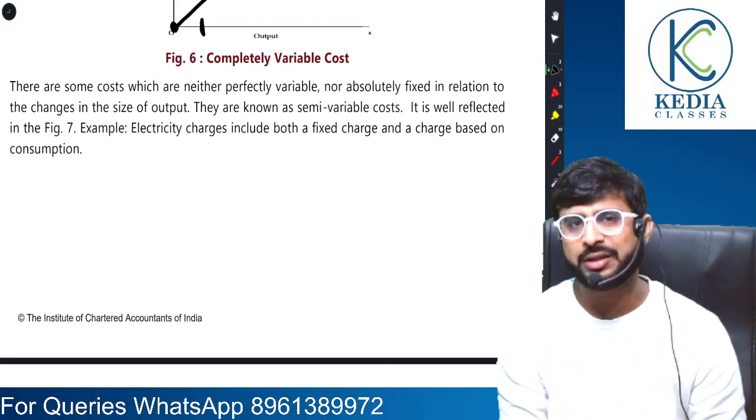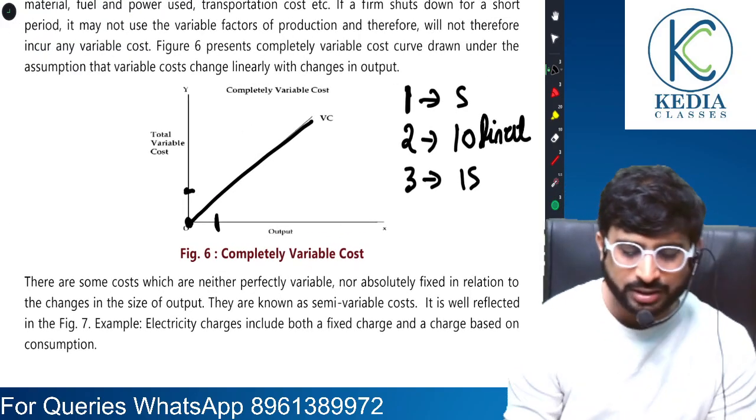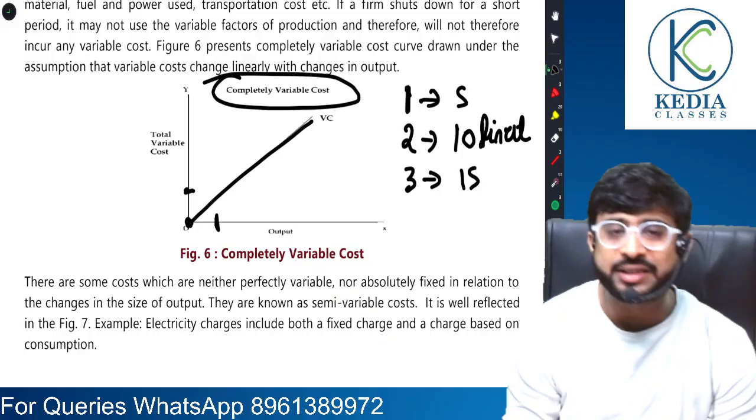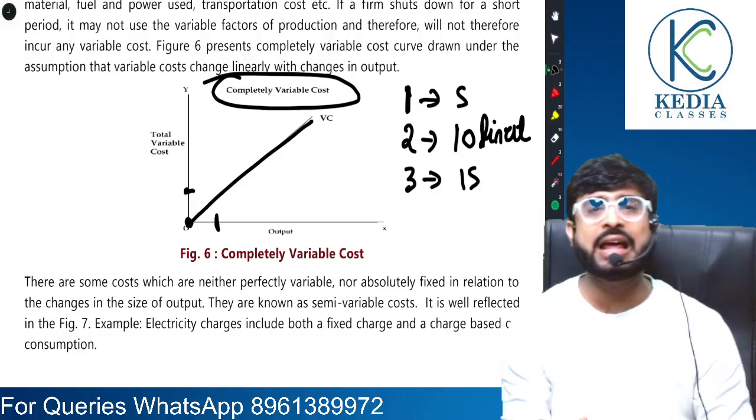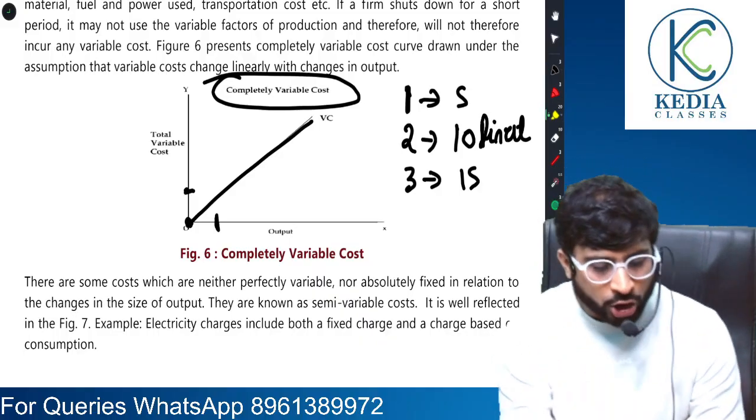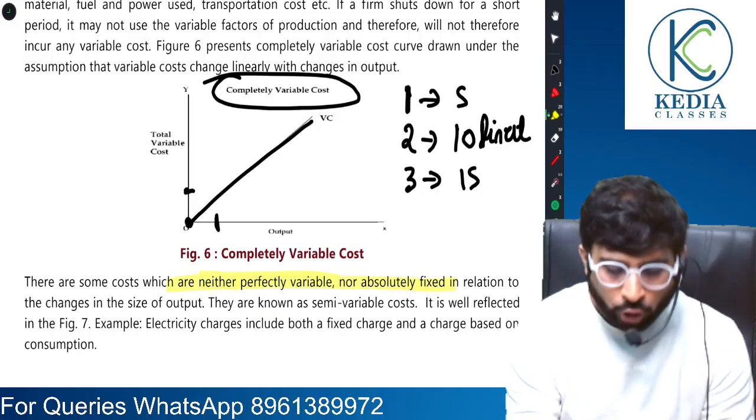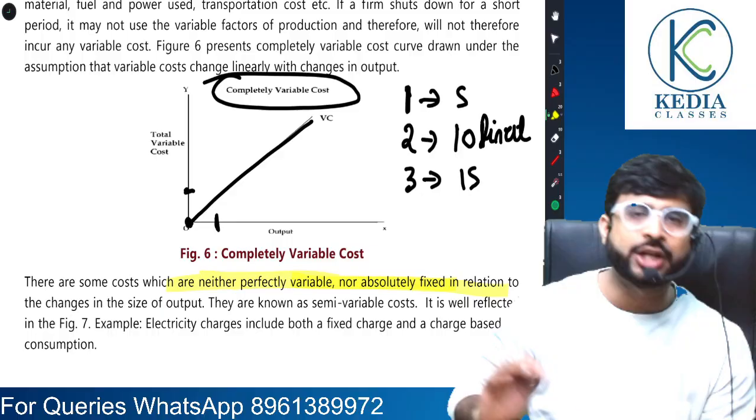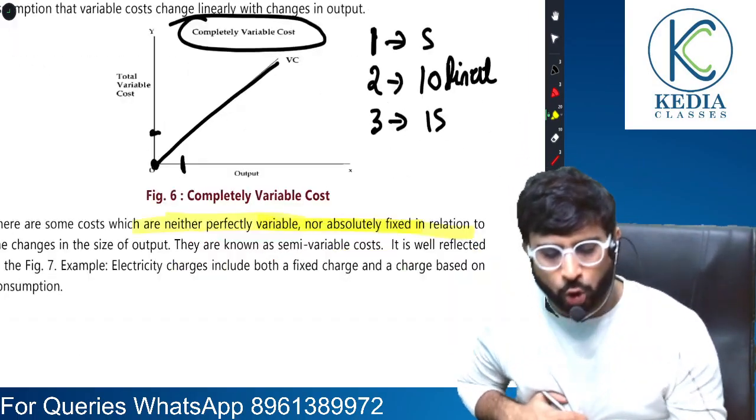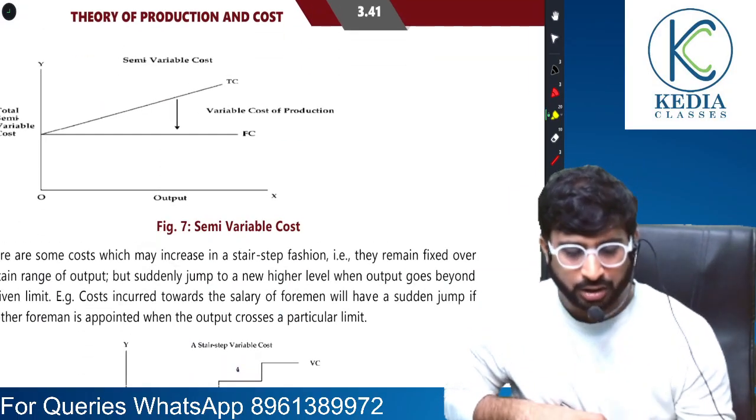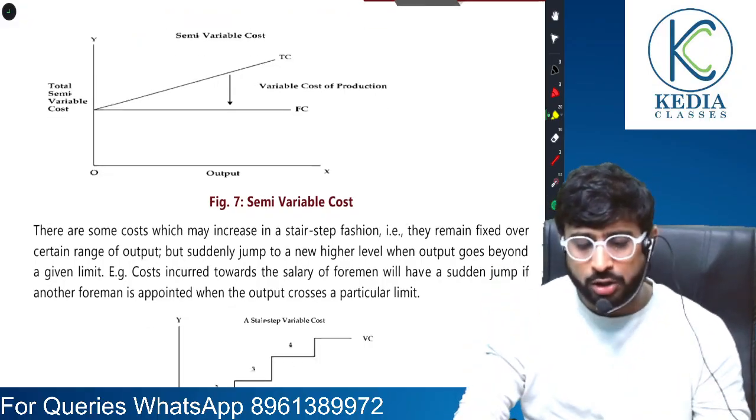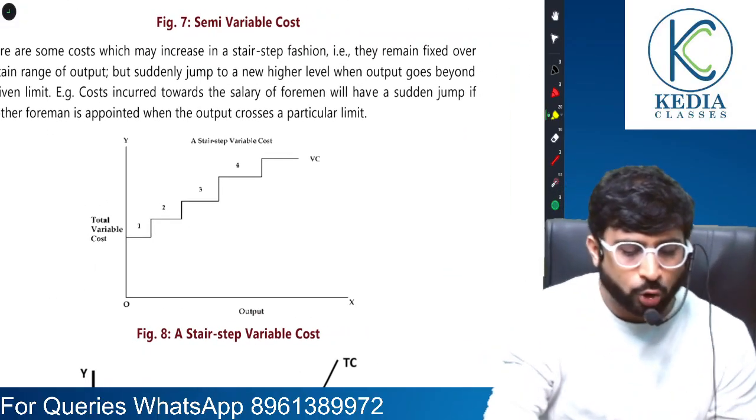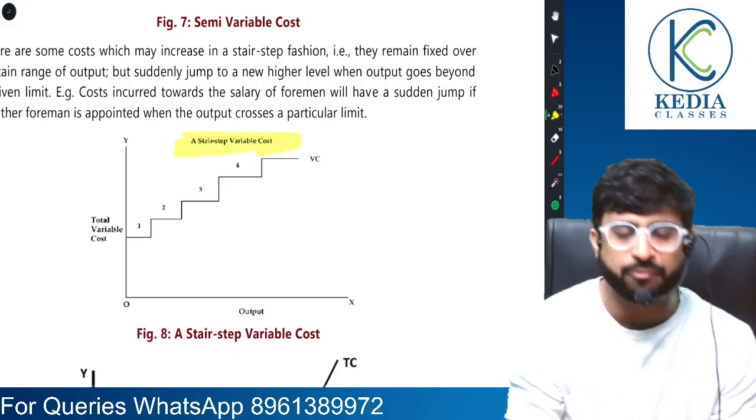But remember, this is on the assumption that they are completely variable. There is an assumption that they are completely variable, but in reality, there is no cost which is perfectly variable nor absolutely fixed. There is no cost which will be completely variable. And similarly, there is no cost that is going to be absolutely fixed. Remember this. So before I talk about this a little more, let's discuss one more cost concept, which is called stair step variable cost.